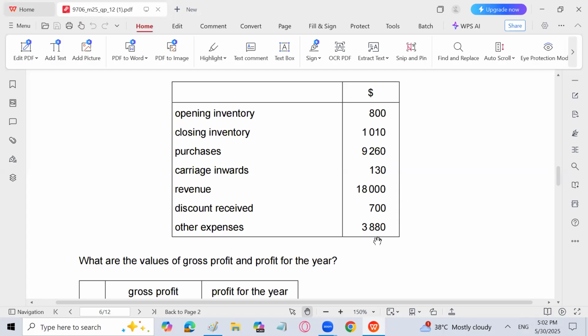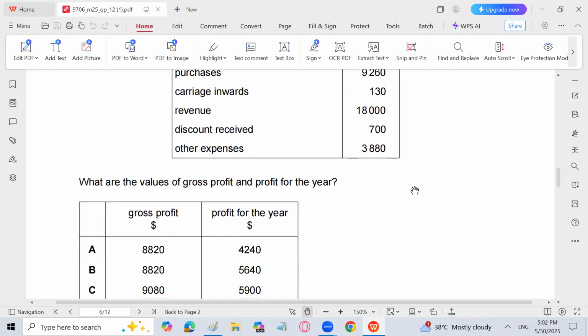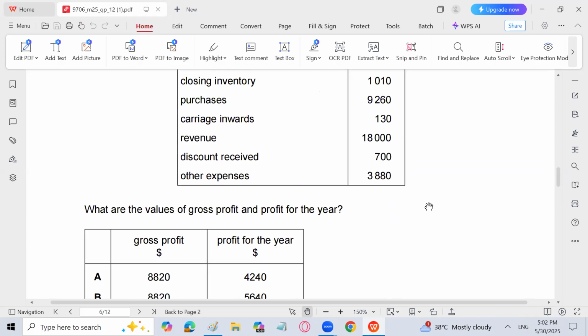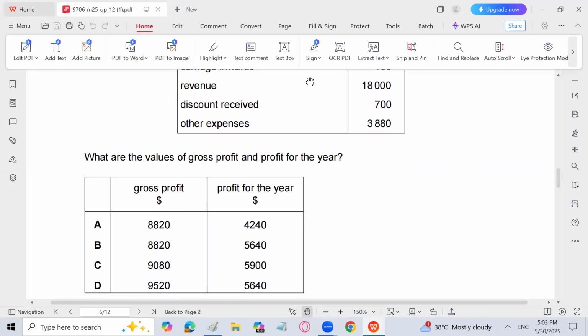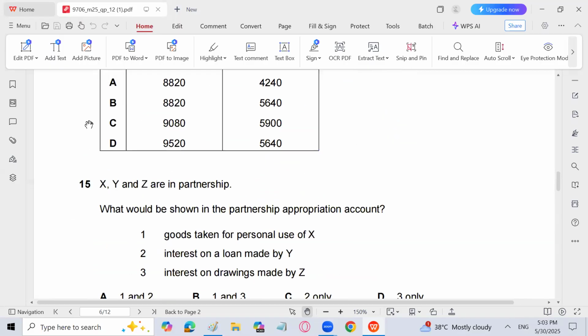800 plus 9260, right? Plus 130 and minus 1010. So cost of sales is 9180, minus 18,000. So 8820 is the gross profit. Okay. And now I'm going to add 700 discount received to 8820, and expenses will be subtracted. So 5640 is the answer for profit for the year. So B is the answer, 8820 and 5640. Very easy question.